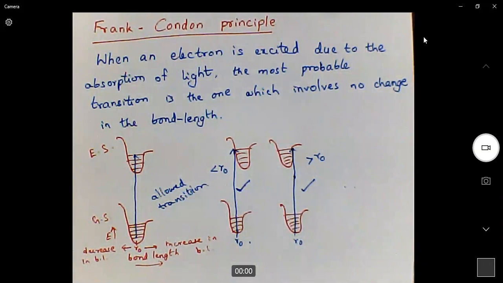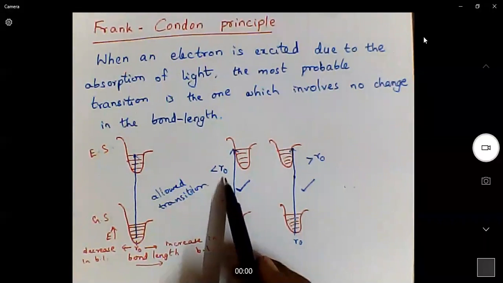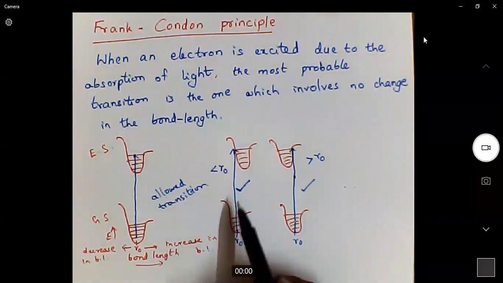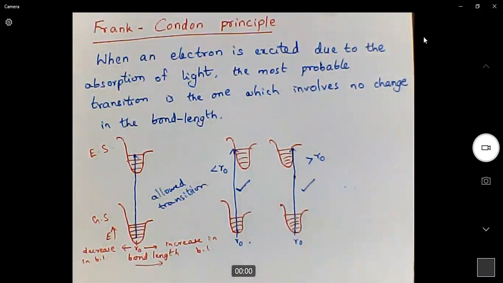So what are allowed transitions? The transitions which involve no change in the bond length, or a very minimum change in the bond length. If the bond length changes to a very minimum value, then also it is accepted. If the bond length decreases by a small amount, it is okay, the excitation is allowed. If the bond length increases a little bit, then also it is acceptable.